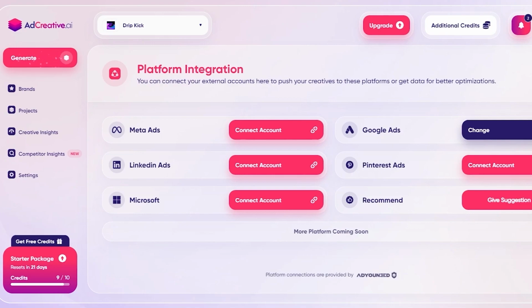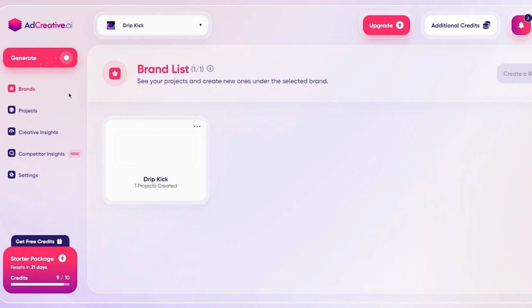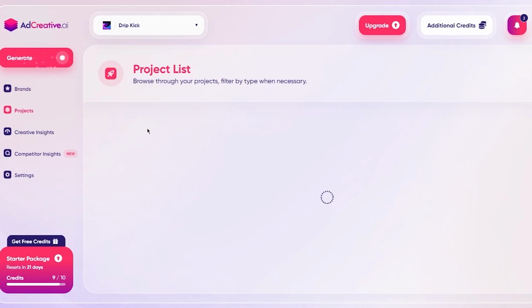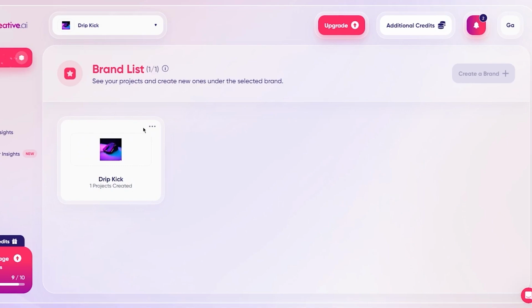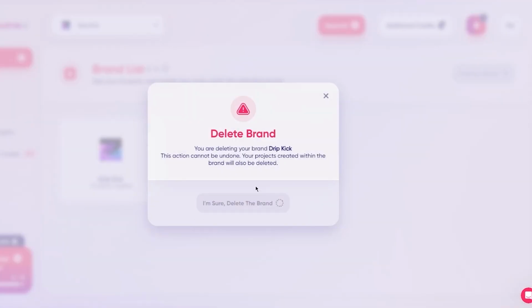So how can you create your branding using Adcreative AI? So what you're going to do is you're going to come over to Adcreative AI's homepage. And once you're over here, you're going to go over to brands. Now, once you come over to brands, as you can see, I already have a brand, right? But let's go ahead and delete that so I can show you the creation of a proper brand. Okay, so I'm going to go ahead and delete the brand.